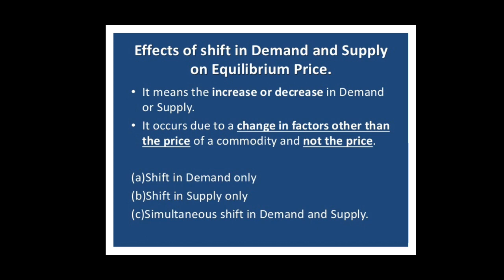As we know that equilibrium price and equilibrium quantity are determined when quantity demanded is equal to quantity supplied. Here we have to analyze what will happen to equilibrium price and equilibrium quantity if there is any change which leads to shifts in either demand curve or supply curve, or both simultaneously.